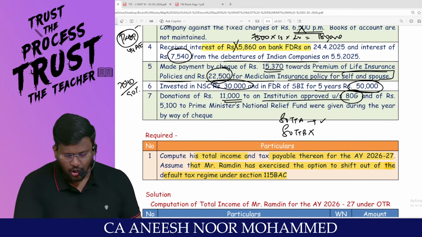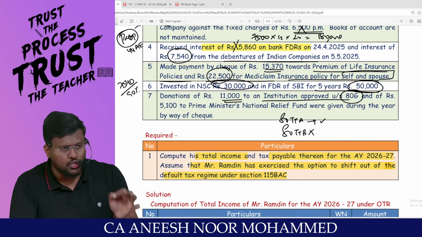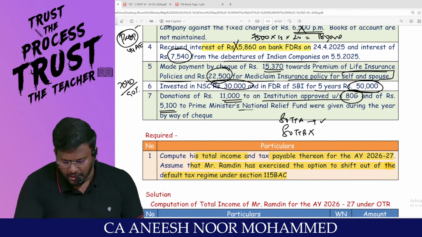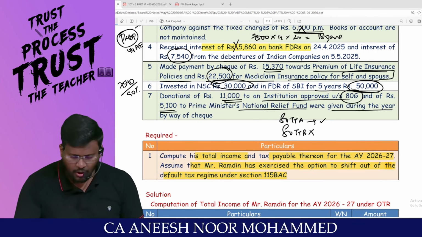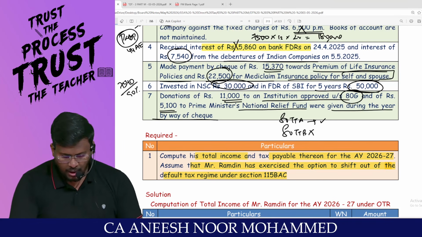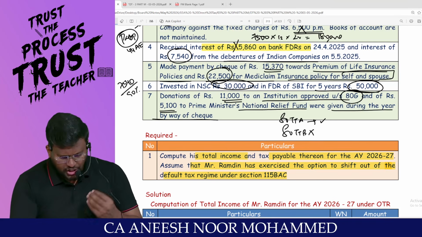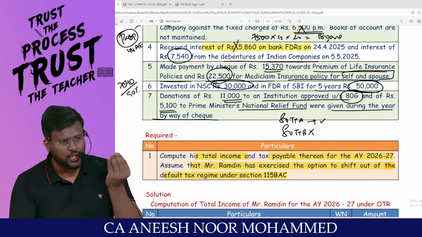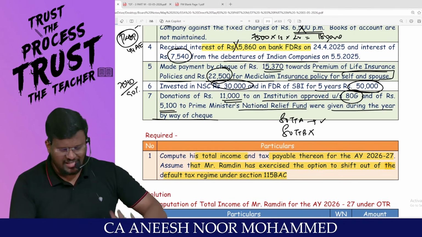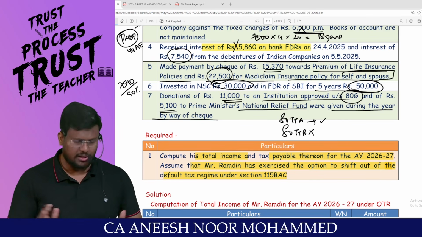Sir, a donation of 11,000 to an institution approved under 80G and of 5,100 to the Prime Minister's National Relief Fund were given during the year by way of cheque. Sir, a donation of 11,000 to an institute approved under 80G, for what purpose? They just said that the institute is approved under 80G.